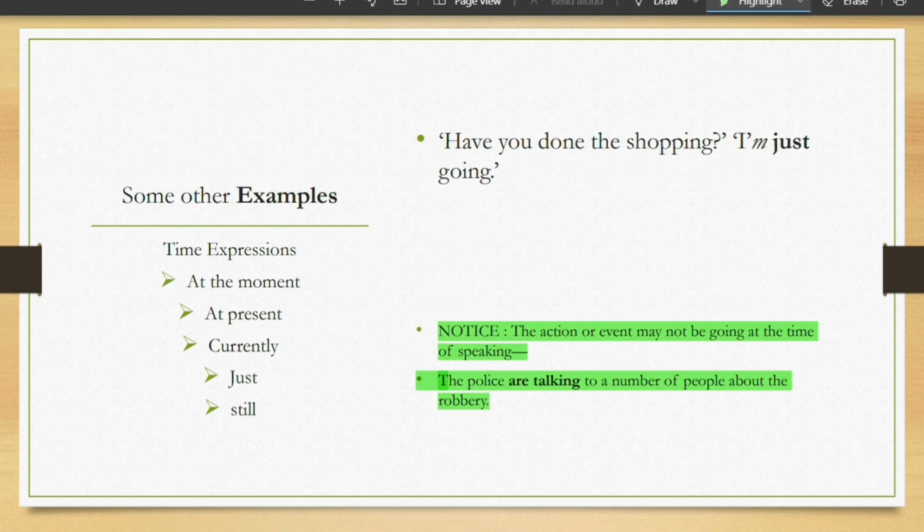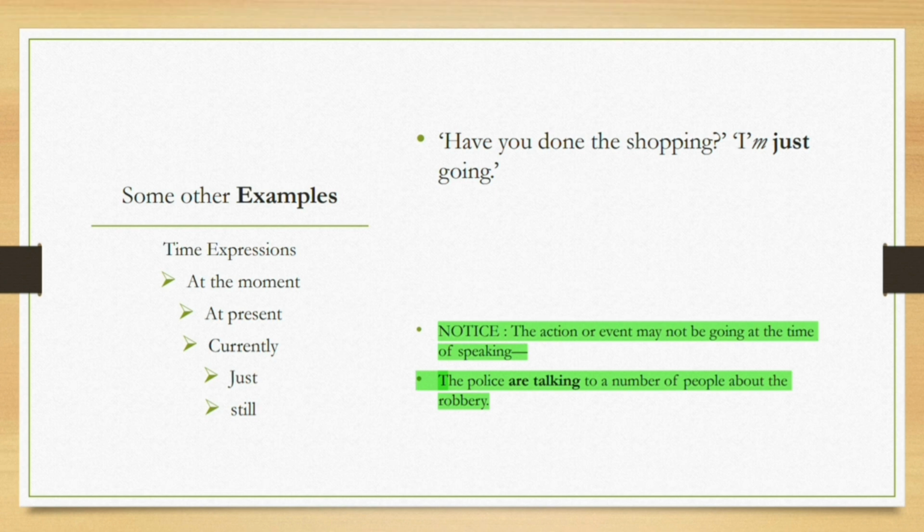Guys, we often use time expressions such as at the moment, at present, currently, and just, as also used in the sentence mentioned above. See, have you done the shopping? I'm just going. So just has also been used here to represent present continuous, to show that it's still going on.